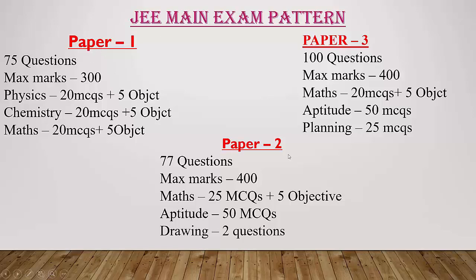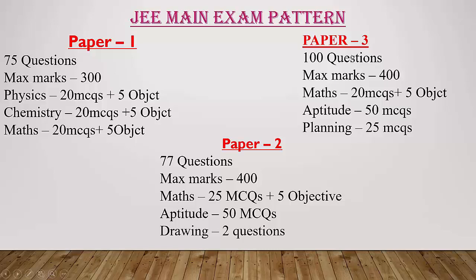Coming to paper 2, there are 77 questions in total, which carry 400 marks. Here there are 3 parts: mathematics, aptitude and drawing. In mathematics you will get 25 multiple choice questions and 5 objectives. In aptitude you will get 50 multiple choice questions, and in drawing you will get 2 questions. So in total 77 questions, 400 marks.